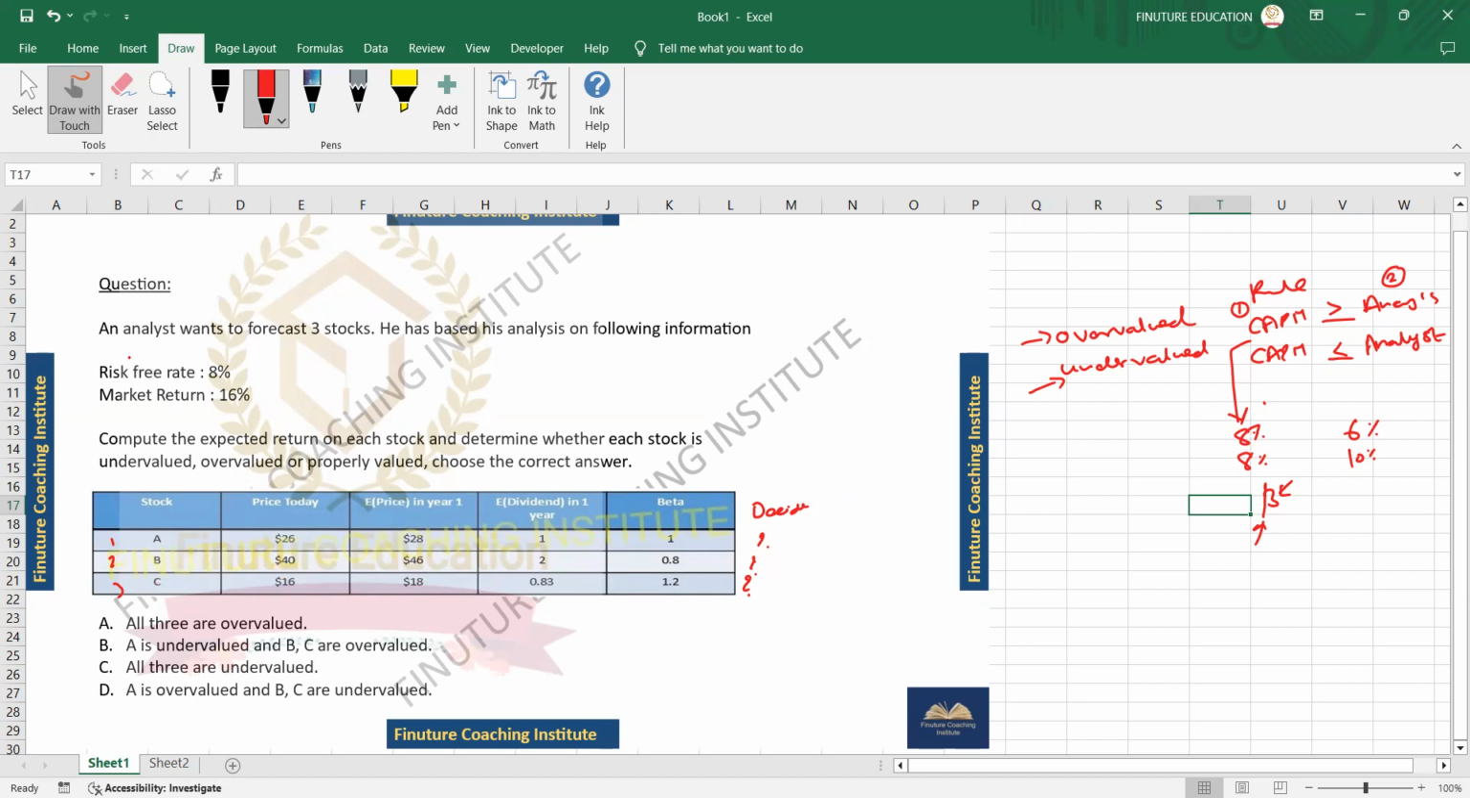So I just gave you the information from the table, but the analyst wants to focus on three stocks. He has based his analysis on the following. You have been given the risk-free rate, you have been given the market return, and beta is available. So we can always calculate CAPM. Likewise, we have other information for which we can calculate the analyst return and we can decide.